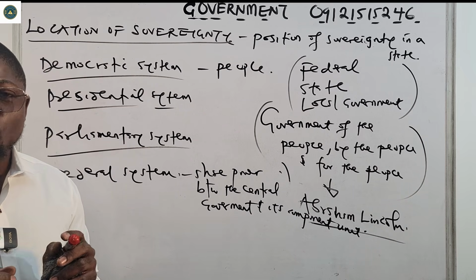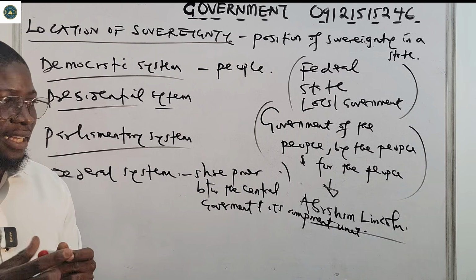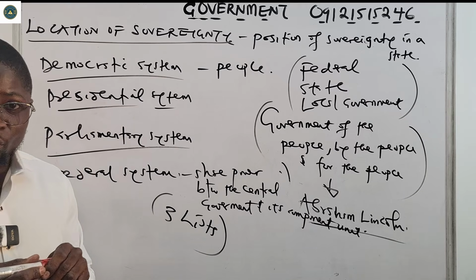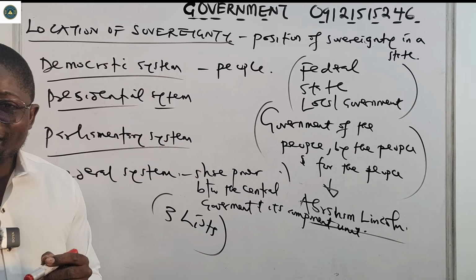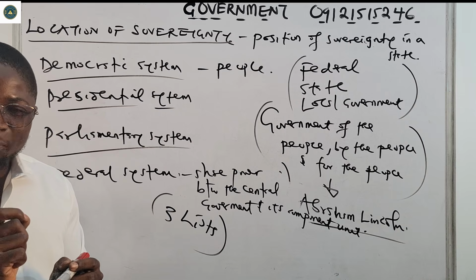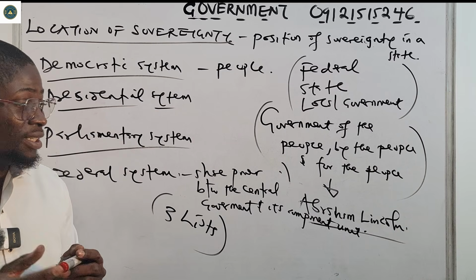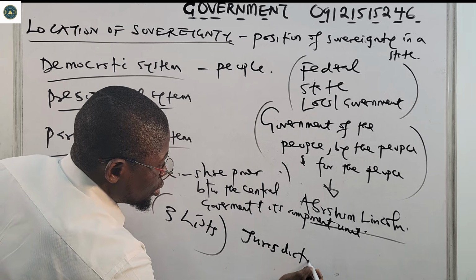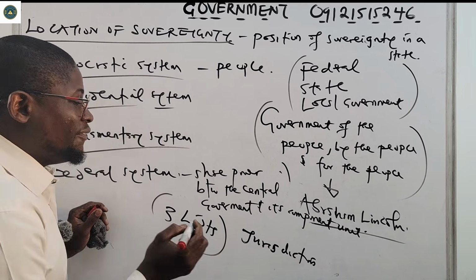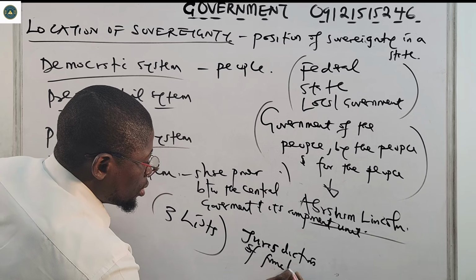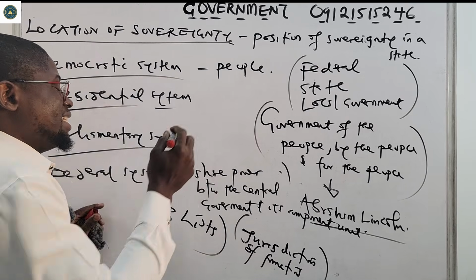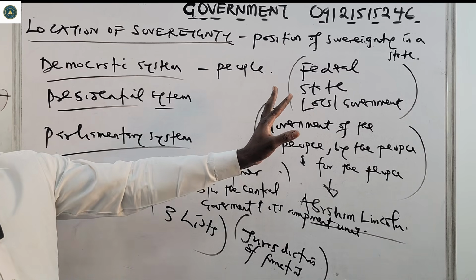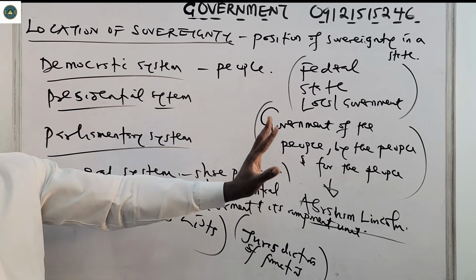And in the bid to avoid confusion in the discharge of their constitutional functions by the levels of government, the Constitution identifies 3 lists. 3 lists that specify the areas of jurisdiction and functions for each of these tiers of government. So in a federal state like Nigeria, we have the federal, the state, and local government. We have 3 tiers.